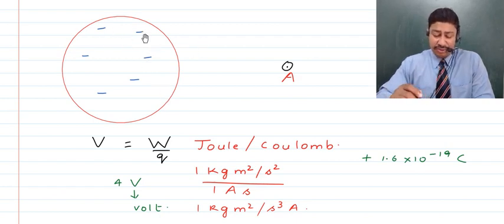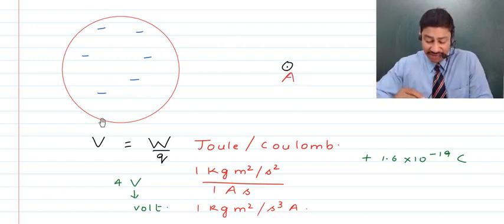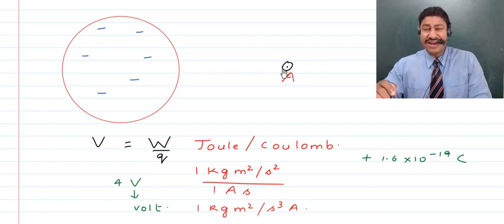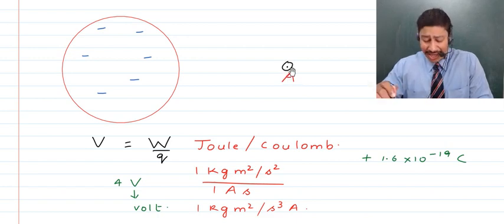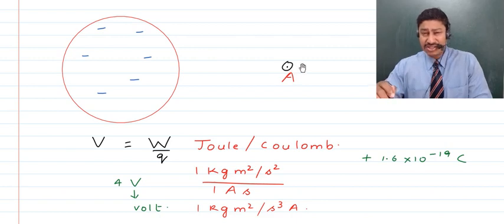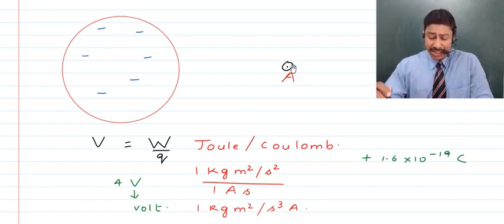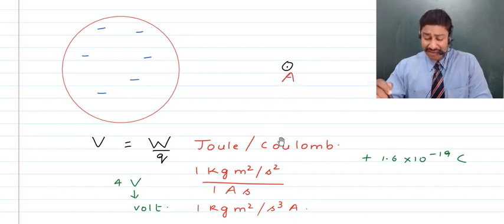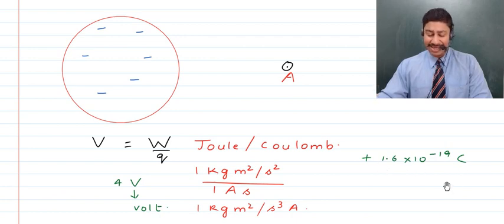That is, suppose there is some conductor which has some group of charges, probably some negative charges. Due to those charges, at a specific point in the electric field of this group of charges, if you require to find the electric potential, then that will be given by the ratio of the work done in bringing a unit positive charge, that is plus 1.6 into 10 raised to the power minus 19 coulomb of charge, from infinity to that point in the electric field, divided by the magnitude of this charge, with the numerical value 1.6 into 10 raised to the power minus 19 coulomb, right?